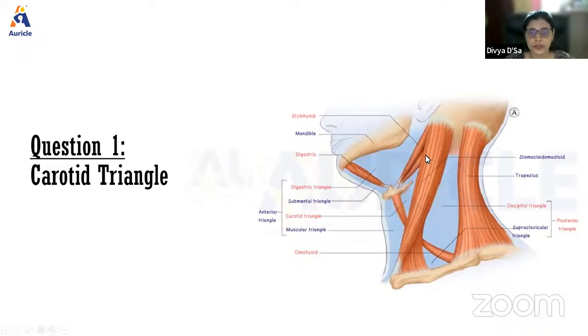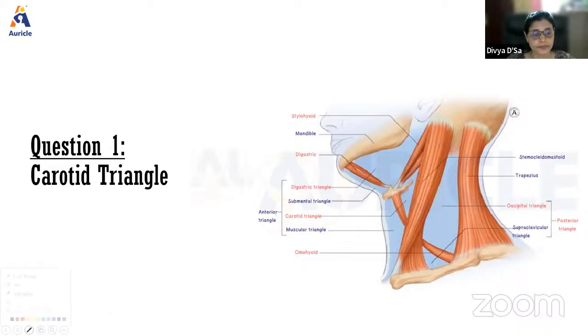Now, we know the neck region has got triangles. There is an anterior triangle on either side of the midline. Then we have the posterior triangle on the side of the neck, and posteriorly there is what we call the occipital triangle. The carotid triangle is one of the triangles in the anterior triangle. This anterior triangle is further divided by the digastric muscles and the omohyoid muscle, that is the superior belly of omohyoid.